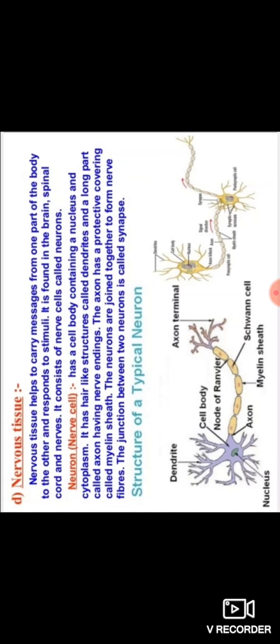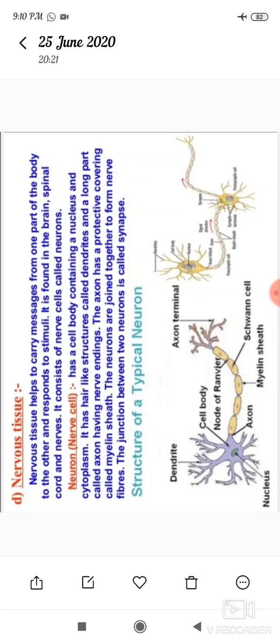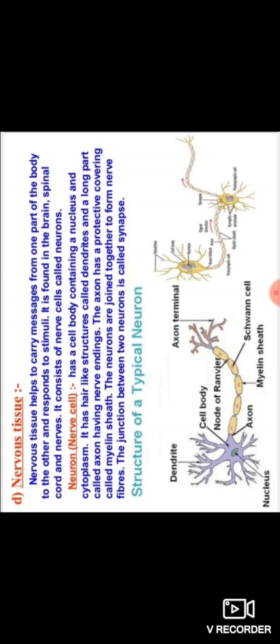And then nervous tissue. Nervous tissue helps to carry messages from one part of the body to another and responds to stimuli. It is found in the brain, spinal cord and nerves. It consists of nerve cells, which are called neurons.